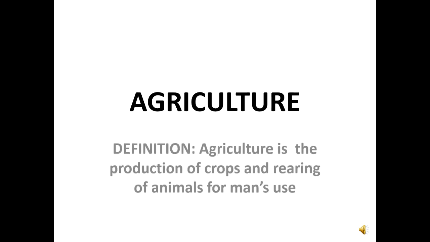Now let us start by defining what agriculture is. Agriculture is the production of crops and rearing of animals for man's use. Like I said earlier, those who are involved in crop production and the rearing of animals are all involved in agriculture. Now let's look at the components of agriculture. What are those things that make up agriculture?